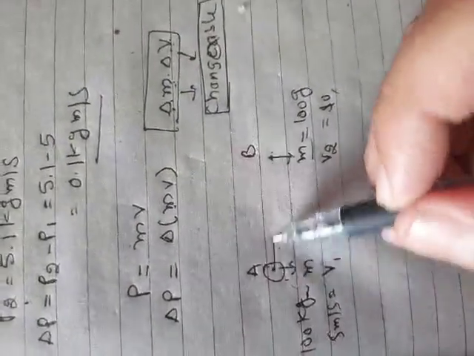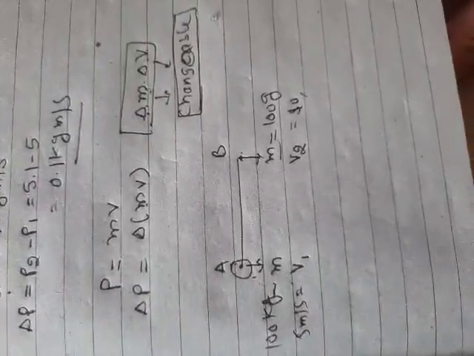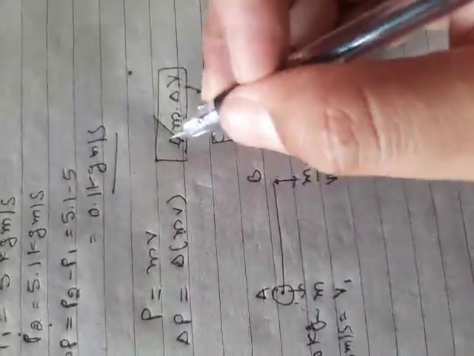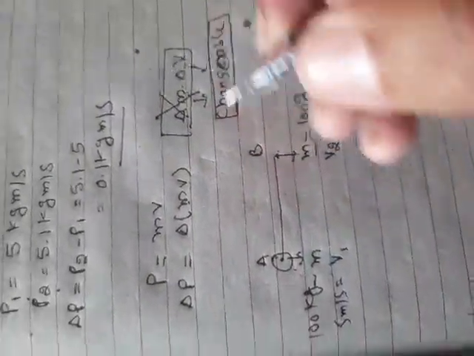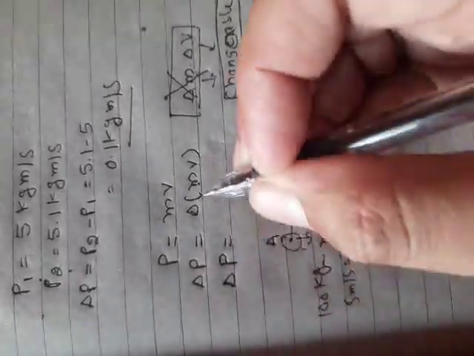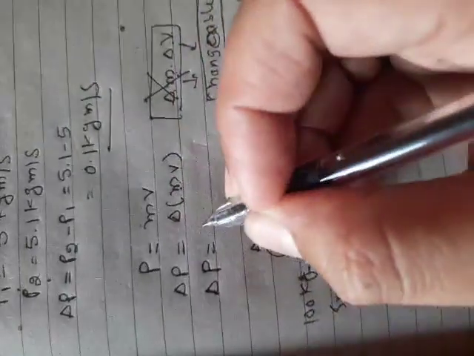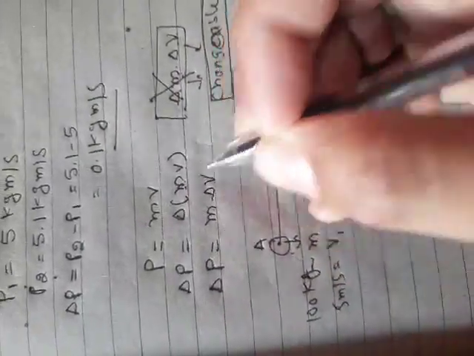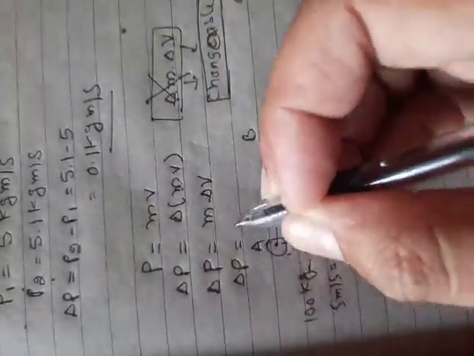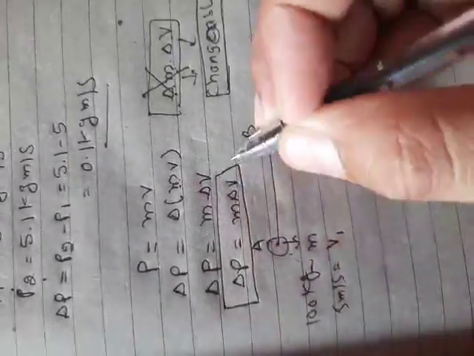Okay or not? Okay, velocity is changeable but mass does not change from one point to another point, it will not vary point to point. So we will not write delta m here, we will write only delta v. So this relation becomes P is equal to m, m is not changeable, it is a constant, so it comes out from delta, then we write delta v. So delta P is equal to m delta v. This is our main relation of momentum.